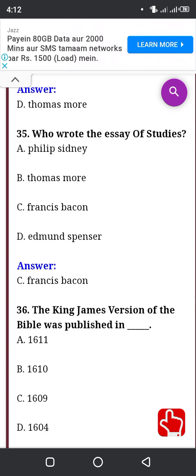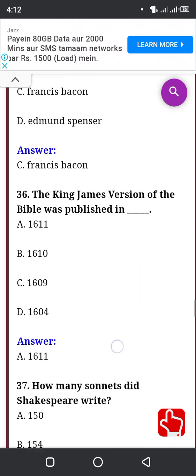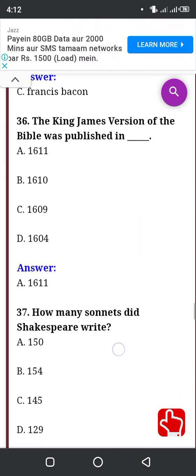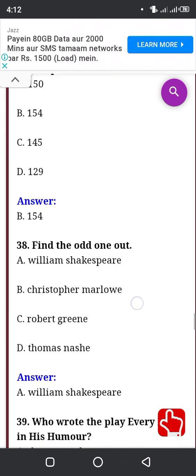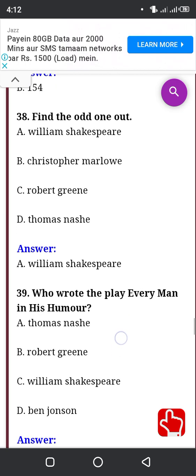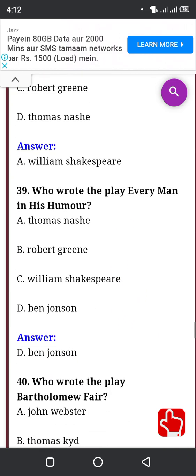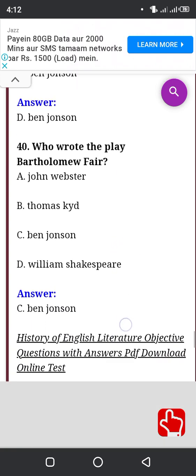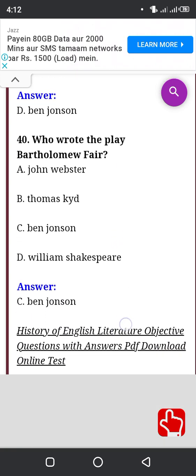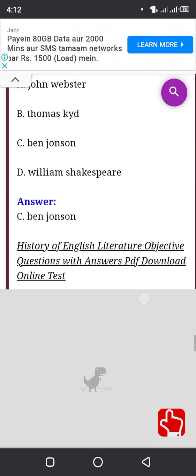Who wrote the Essays? Francis Bacon. The King James Version of the Bible was published in 1611. How many sonnets did Shakespeare write? 154. Who wrote the play Every Man in His Humour? Ben Jonson. Who wrote the play Bartholomew Fair? Ben Jonson.